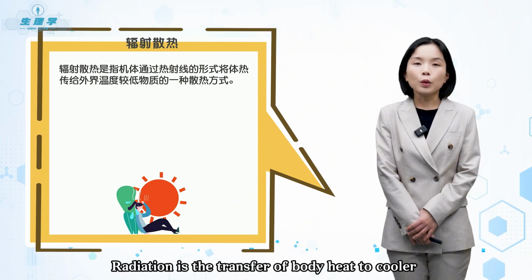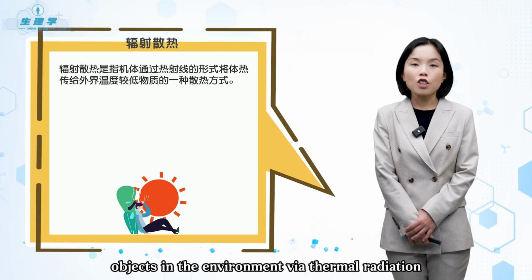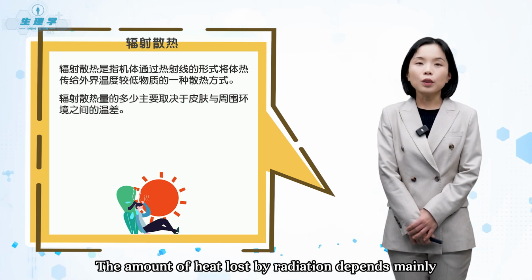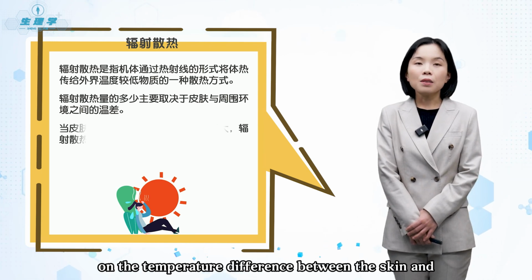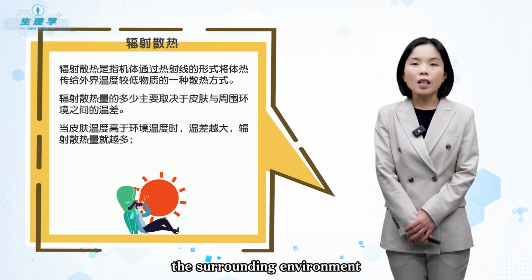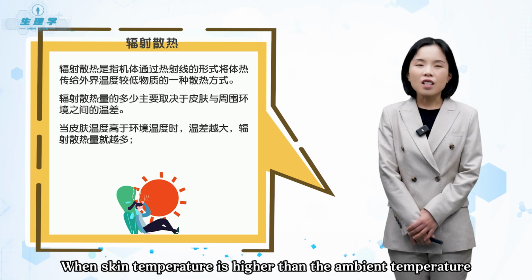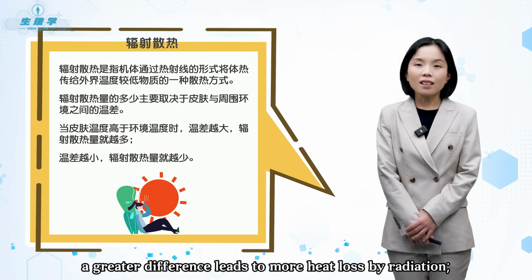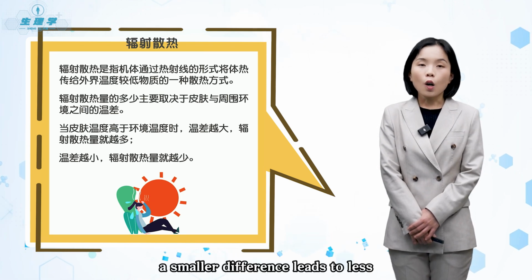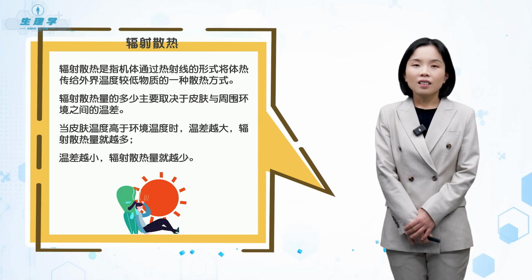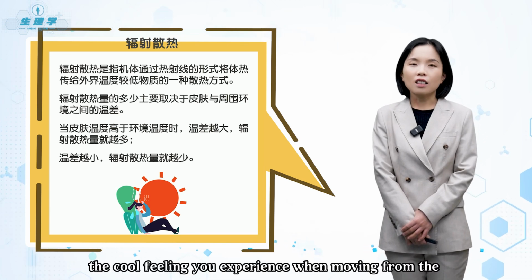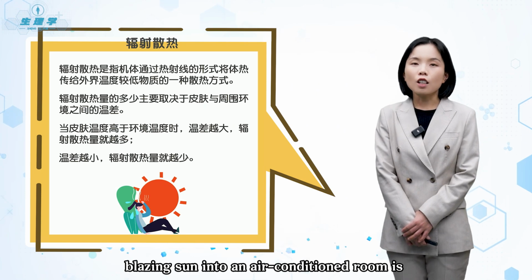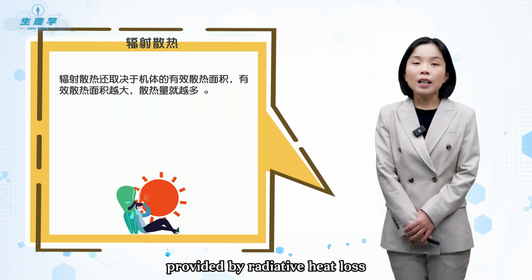Radiation is the transfer of body heat to cooler objects in the environment via thermal radiation. The amount of heat lost by radiation depends mainly on the temperature difference between the skin and the surrounding environment. When skin temperature is higher than the ambient temperature, a greater difference leads to more heat loss by radiation. A smaller difference leads to less. On a hot summer day, the cool feeling you experience when moving from the blazing sun into an air-conditioned room is provided by radiative heat loss.